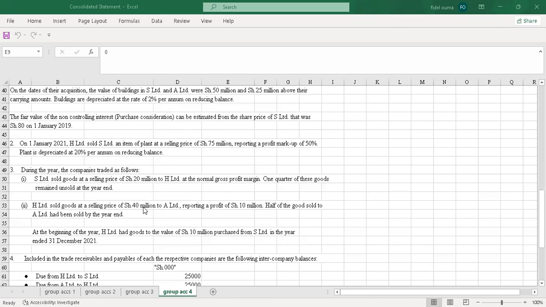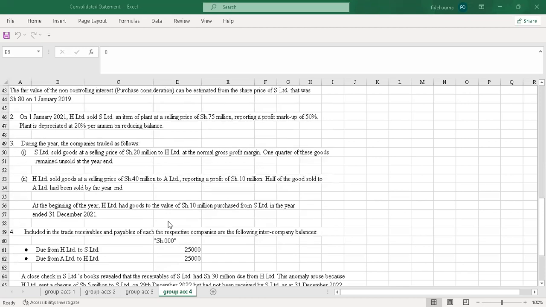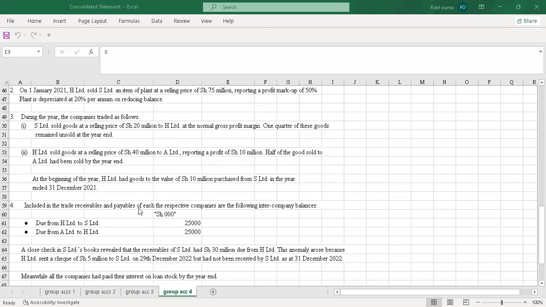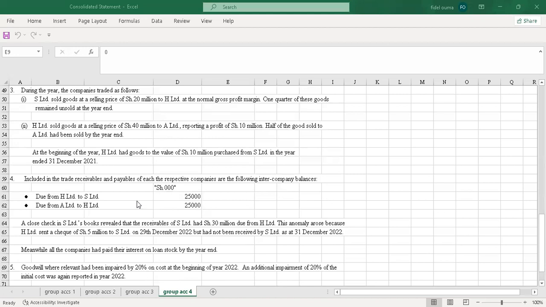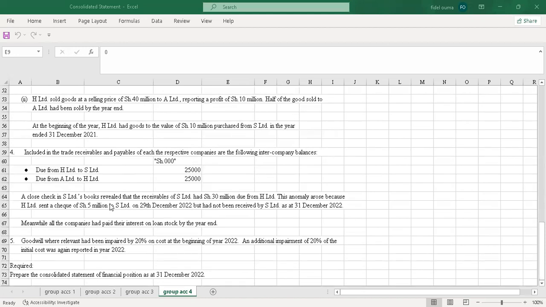2. H Limited sold goods at a selling price of shillings 40 million to A Limited, reporting a profit of shillings 10 million. Half of the goods sold to A Limited has been sold by the year end. Then at the beginning of the year, H Limited had goods to the value of shillings 10 million purchased from S Limited in the year ended 31st December 2021. Included in the trade receivables and payables of each of the respective companies are the following intercompany balances. You have due from H Limited to S Limited, due from A Limited to H Limited.